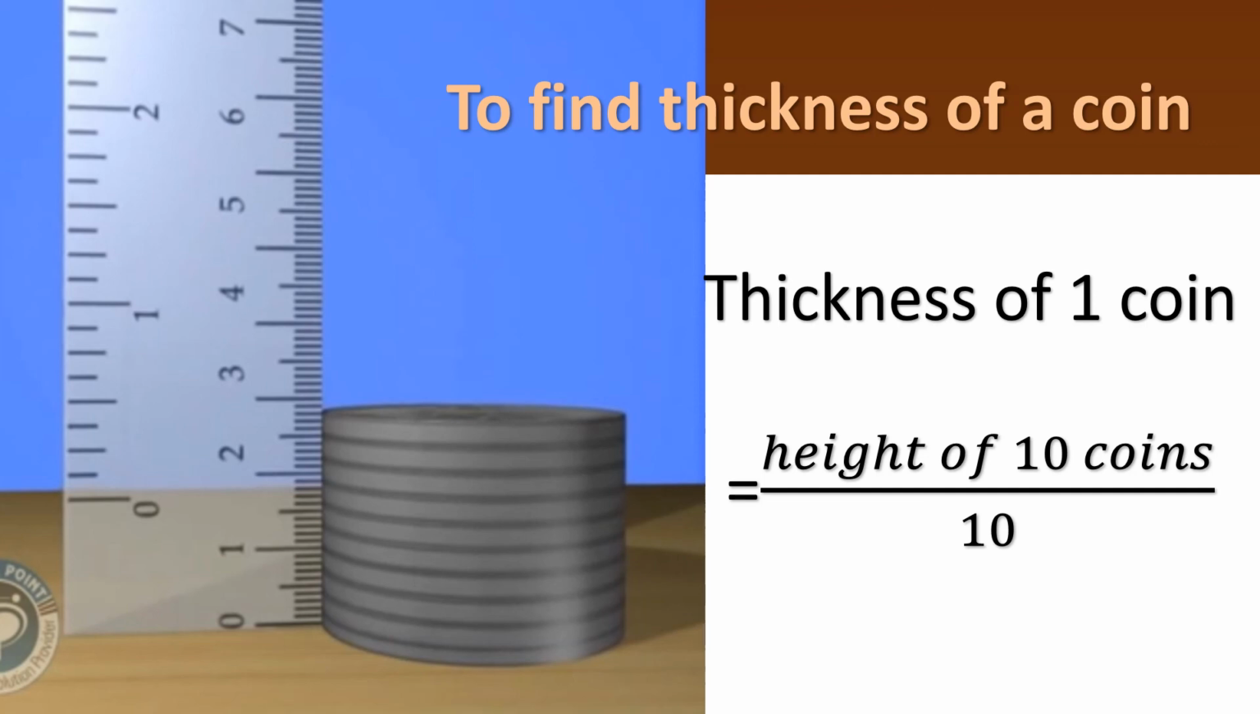How will you find it? Height of 10 coins divided by 10. Then you can find the thickness of one coin. Can you all understand, children?